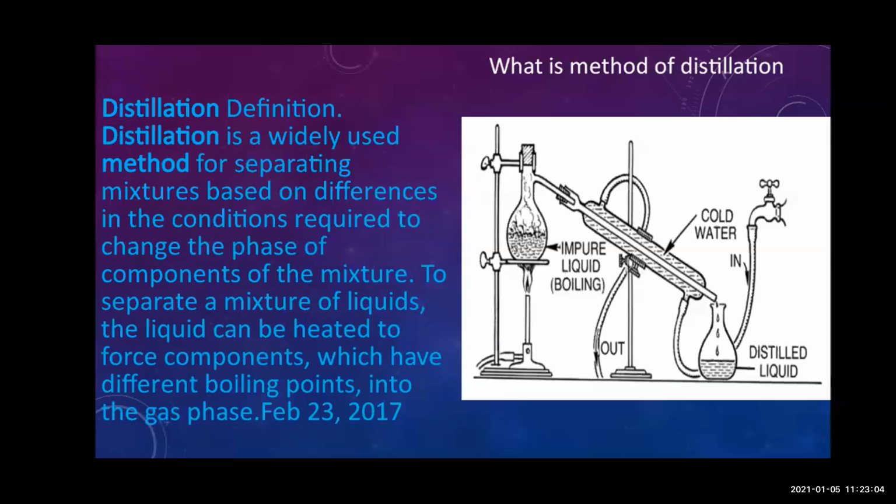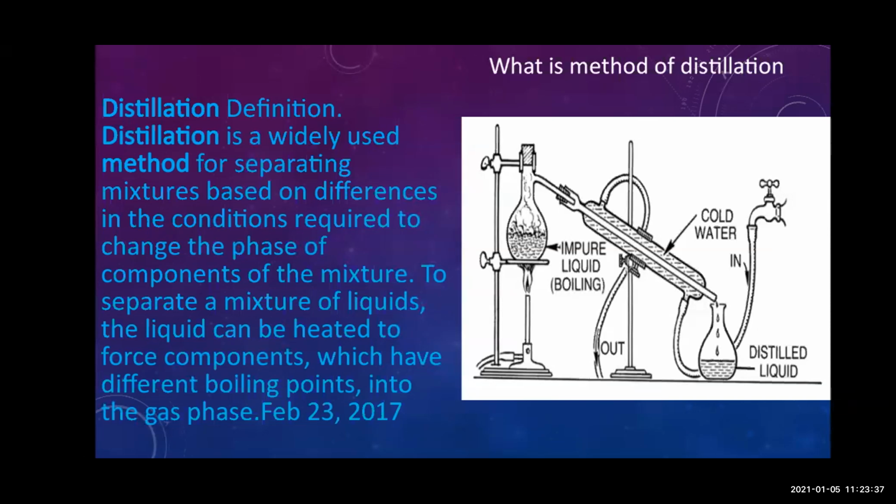Okay, when there is a mixture of liquids, all the liquids do not have the same boiling point. So the liquid which is having less boiling point will be boiled first, and in the form of vapor it will go up, and then it will be collected as the distilled liquid. So that will be collected. In this way you can separate the two liquids of a mixture on the basis of boiling point.